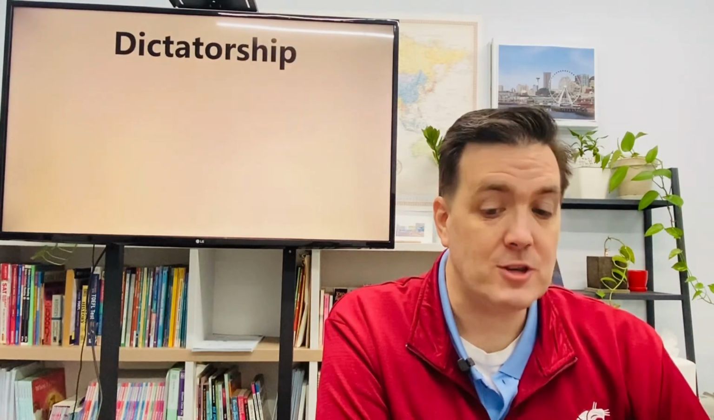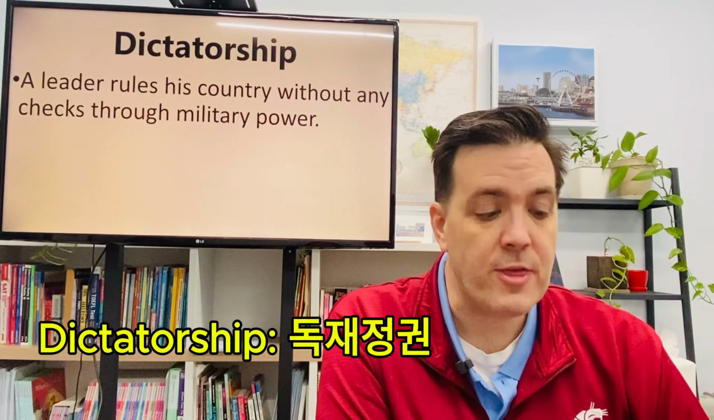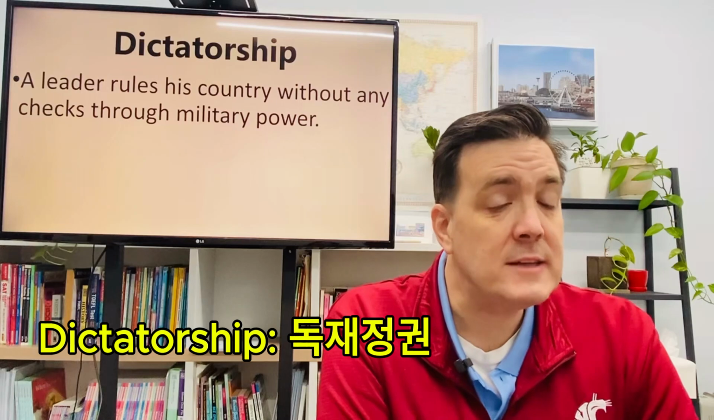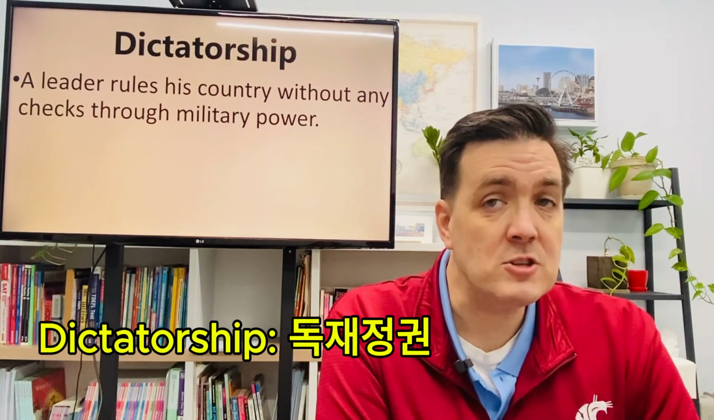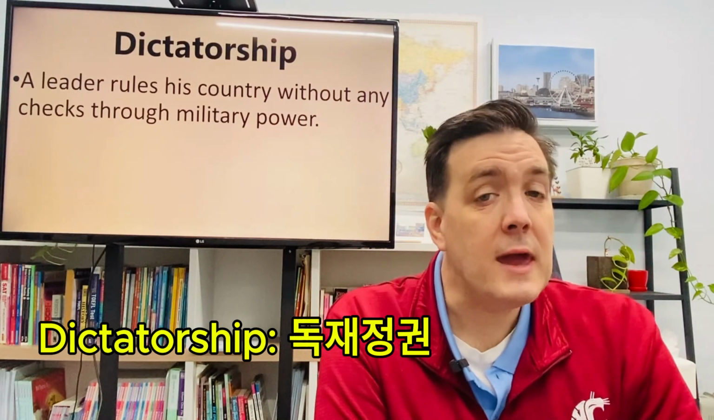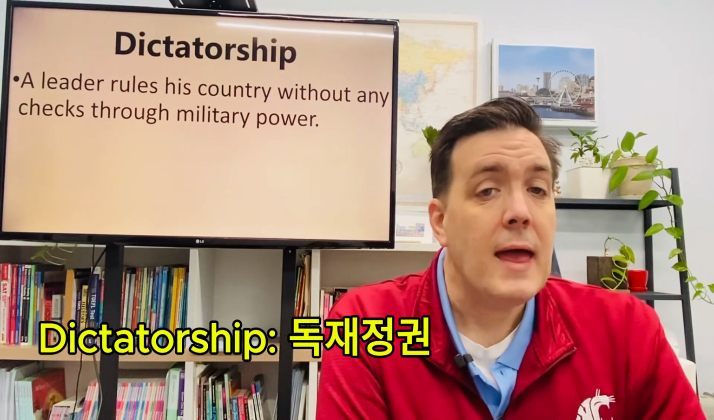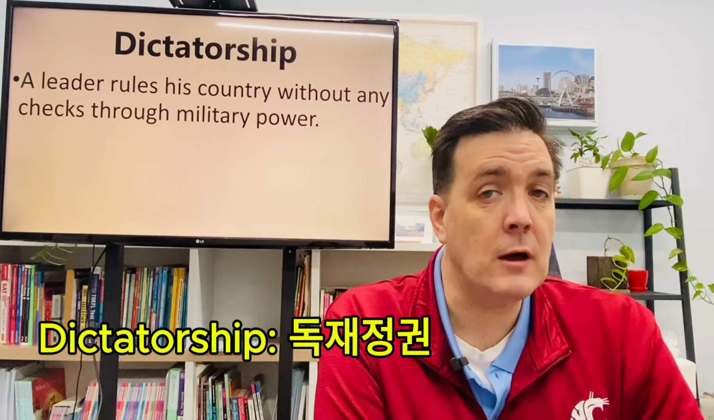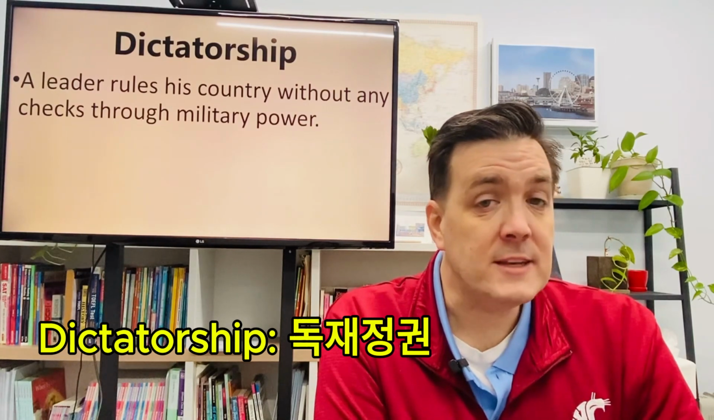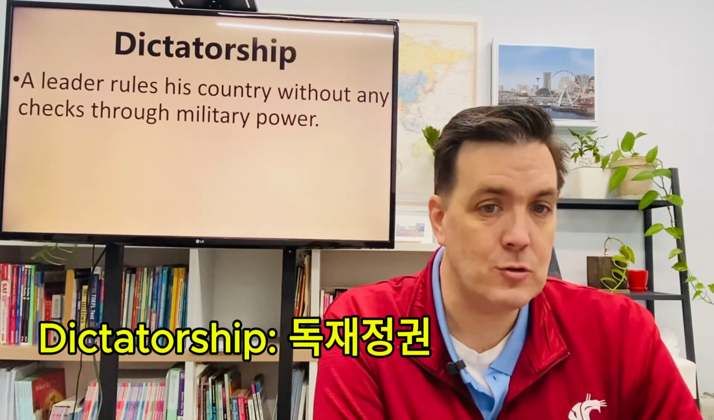Second, we have a dictatorship. Dictatorship is when a leader rules his country without any checks through military power. Now, just to clarify, check is a difficult word to understand. It doesn't mean the shape like check mark, okay, or a check that you can write to cash at a bank. Here, check means like a check to your power. It means somebody that blocks your power. In the American government, the check to the president would be the Congress or the Supreme Court. But a dictatorship means that the leader has nobody to say you can't do this.